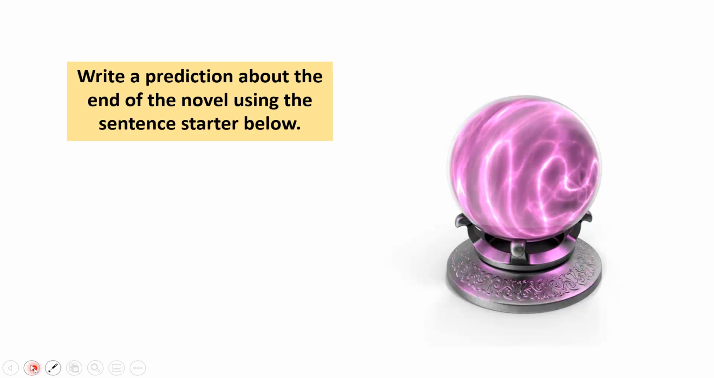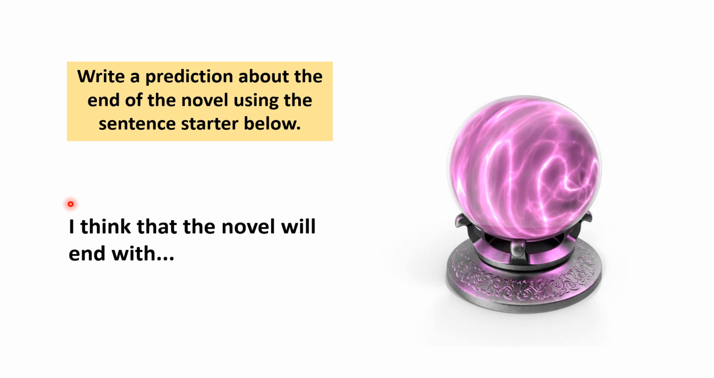Alright, so before we get into the final chapter of the novel, which is very exciting, I really want to figure out what you guys think is going to happen. So I want you to write a prediction about the end of the novel using this sentence starter: I think that the novel will end with... Do you think anyone's going to get arrested? What do you think is going to happen to Oliver? Pause the video now and use this sentence starter to make a prediction.